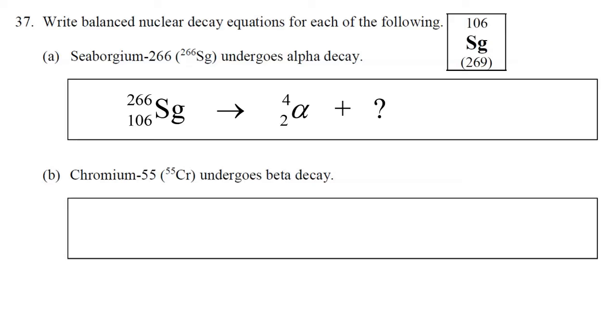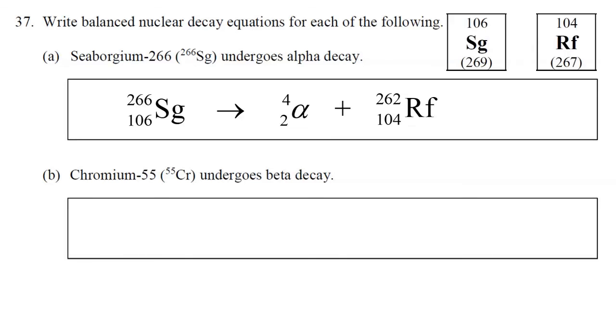The mass number of this element that is going to be the new element produced in this alpha decay equation, the mass number is 262 because it's decreased by 4 units. So 266 minus 4, 262. The atomic number has gone down by 2 units, so 106 minus 2 is 104. And the elemental symbol would be for atomic number 104. That happens to be rutherfordium, so the symbol for rutherfordium is Rf.